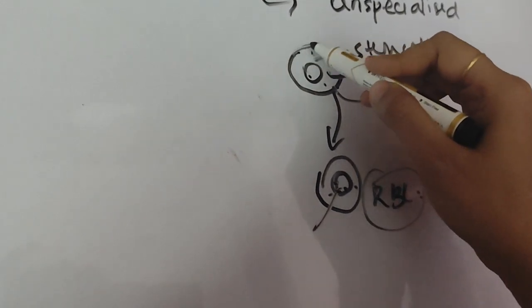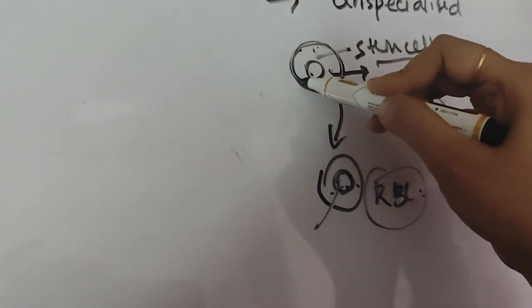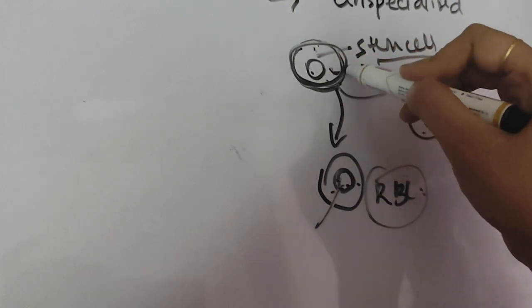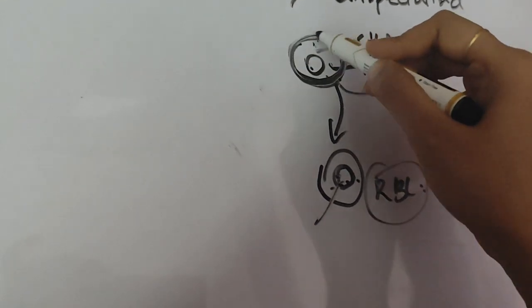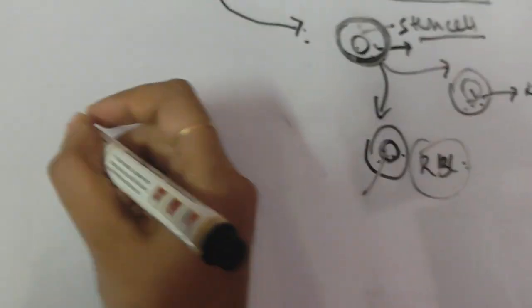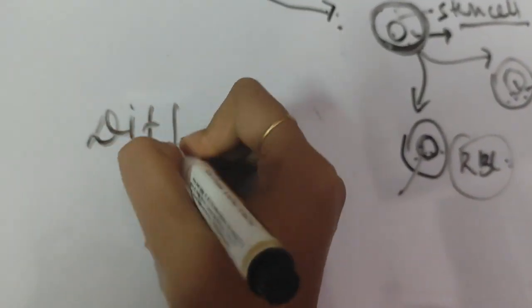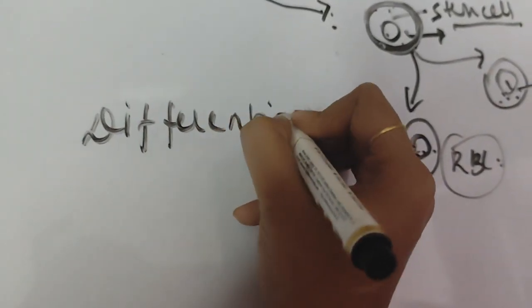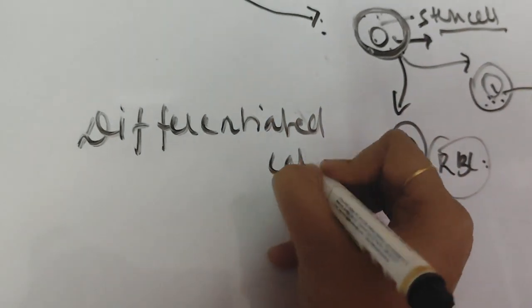It doesn't have any specialized function. It can form as many cells by doing division. So this is an undifferentiated cell. Undifferentiated cell means unspecialized cell. Now this is a differentiated cell. Those cells which become specialized are known as differentiated cells.